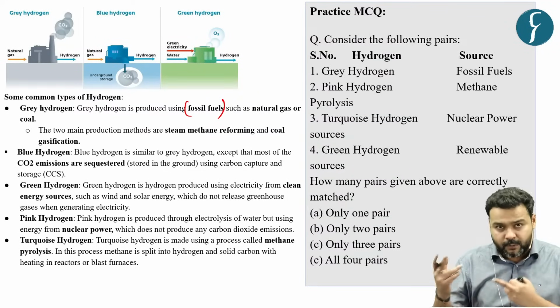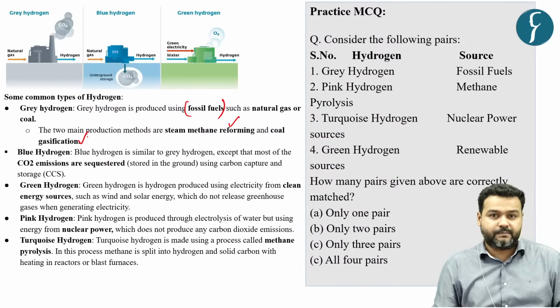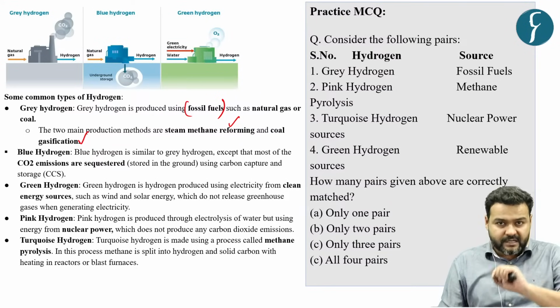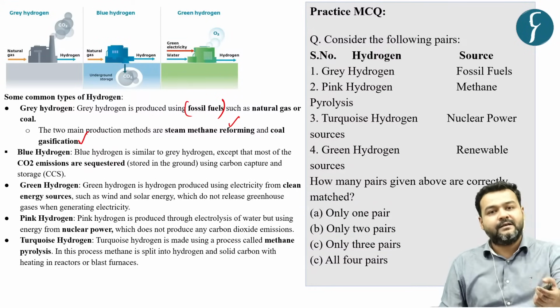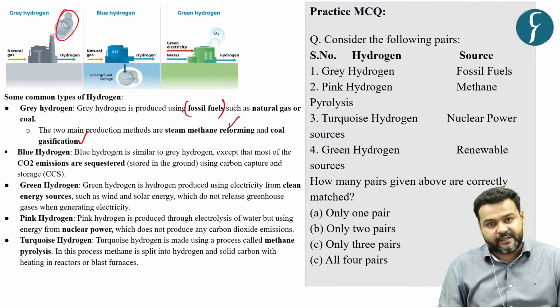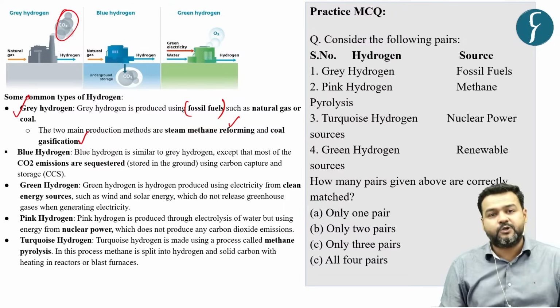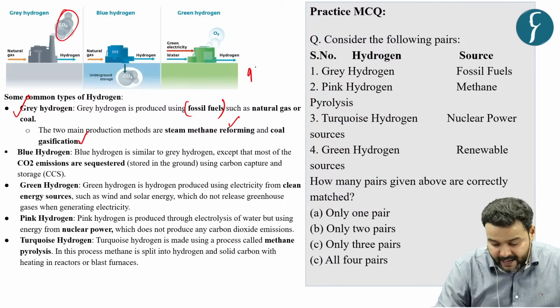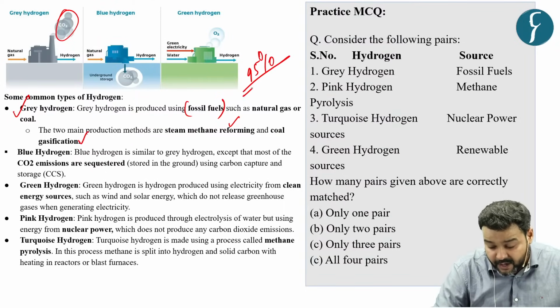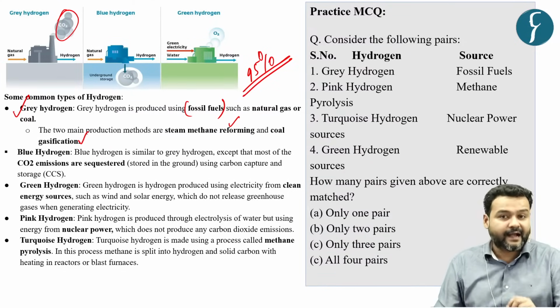The major two processes are steam methane reforming and the coal gasification process. In these two processes, CO2 is produced. When CO2 is released directly to the atmosphere, the hydrogen produced is termed gray hydrogen, and it constitutes around 95% of the total hydrogen produced.